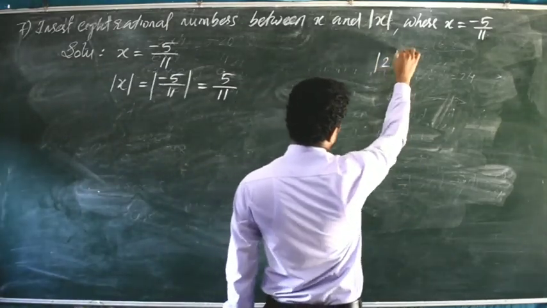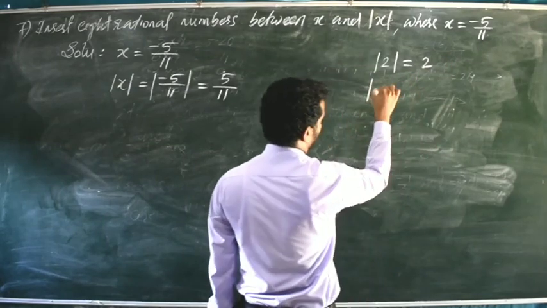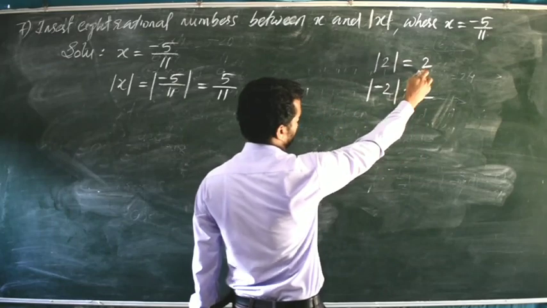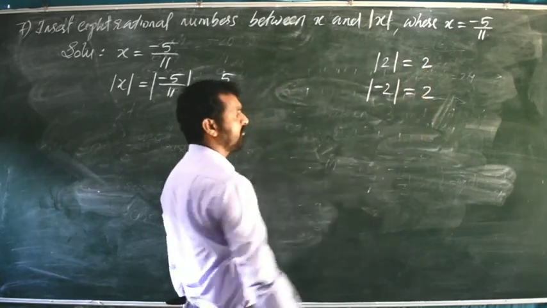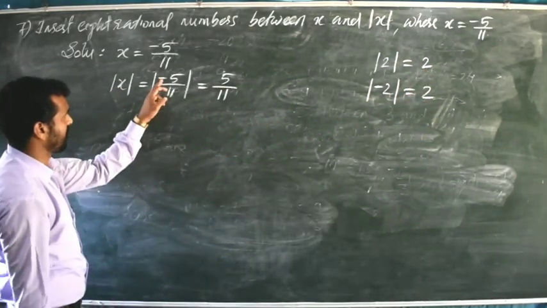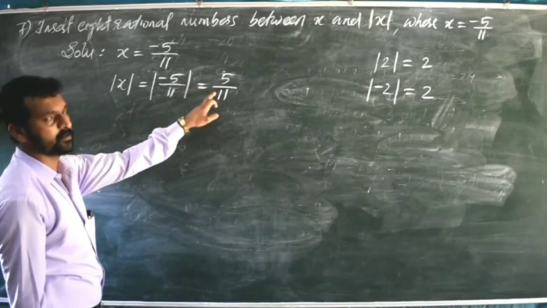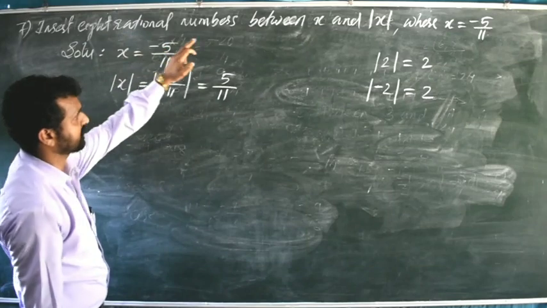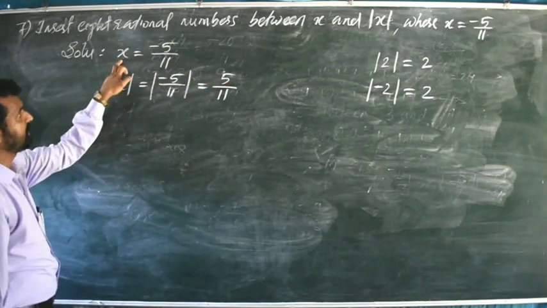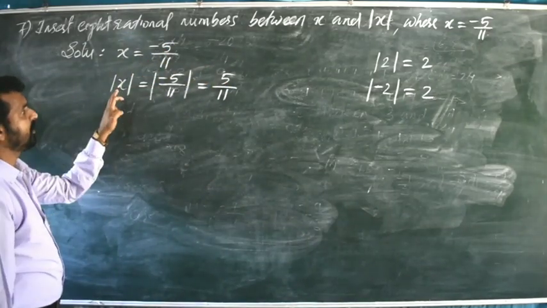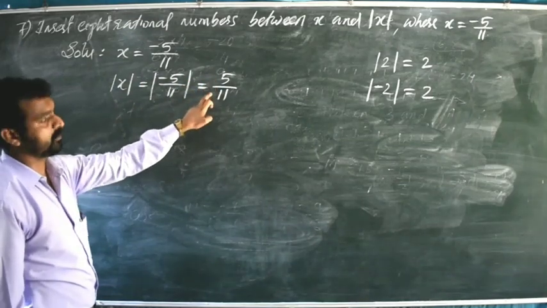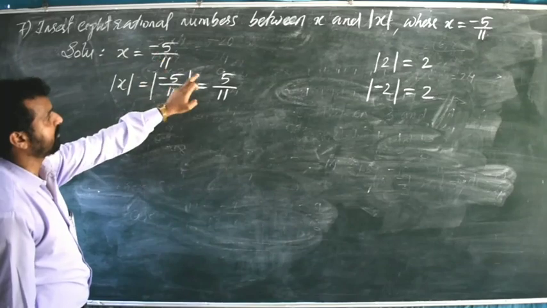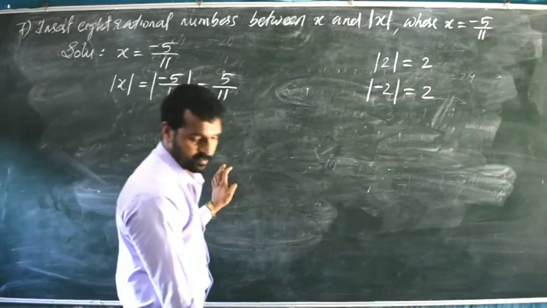That is, modulus of 2 is equal to 2. Modulus of minus 2 is also 2. So modulus of minus 5 by 11 is equal to what is the answer? 5 divided by 11. Now we want to find out 8 rational numbers between x and modulus of x. X is equal to minus 5 by 11 and modulus of x is equal to 5 by 11. Now we have to check whether we will get 8 rational numbers between minus 5 by 11 and 5 by 11 or not. So that we have to check.